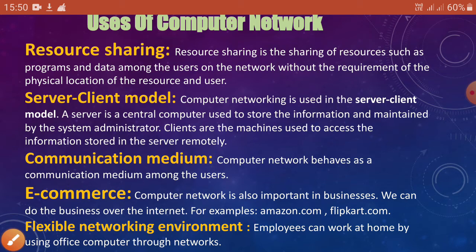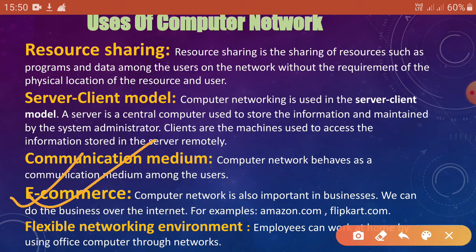Now the next point is e-commerce. What is the use of e-commerce here? In e-commerce computer network is also important. Why? Because we can do the business over the internet to sell the product, buy the product or anything. So computer network is also important in business.